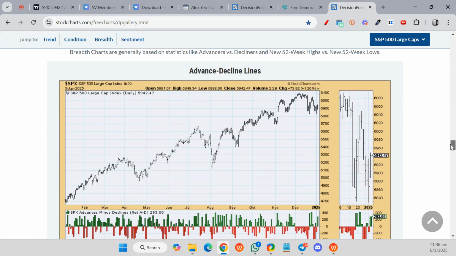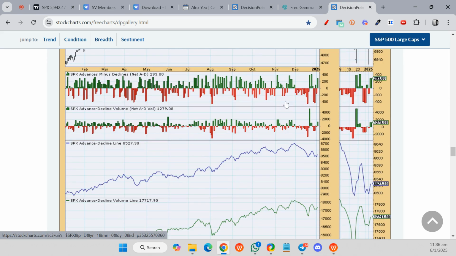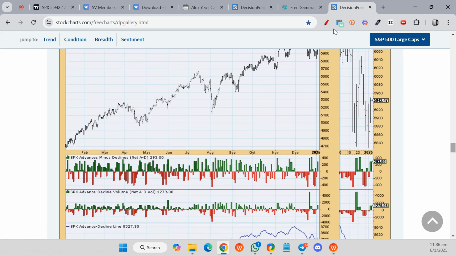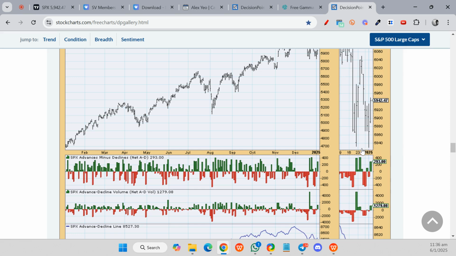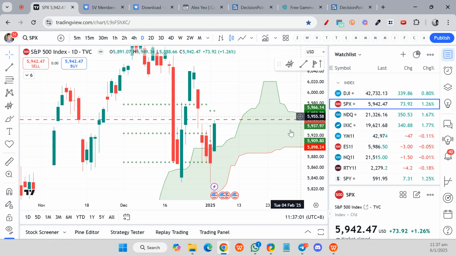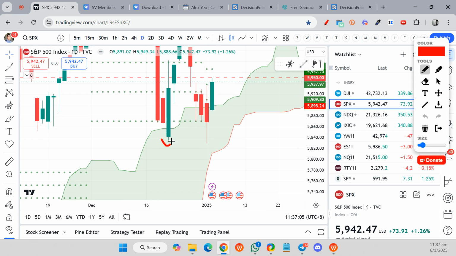And the advance decline line, previously there was the mention that it is coming down. But if you take a look at the cash index, you can see that this SPX is making a slightly lower low over there. I'm not sure whether you can see. If you zoom in on the S&P cash index, this was the low over there. It made another low, just slightly below this swing low.